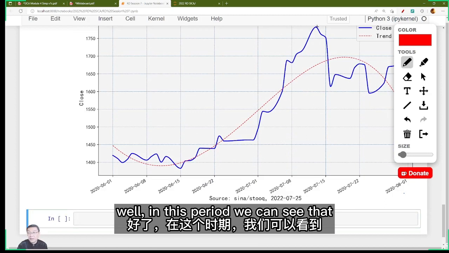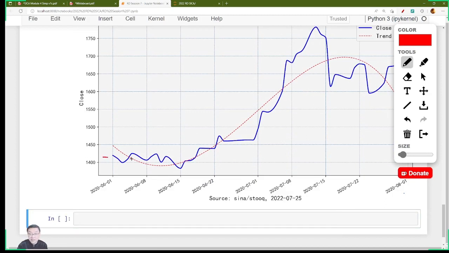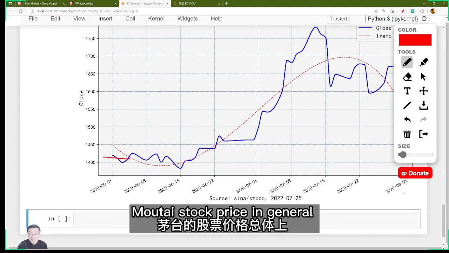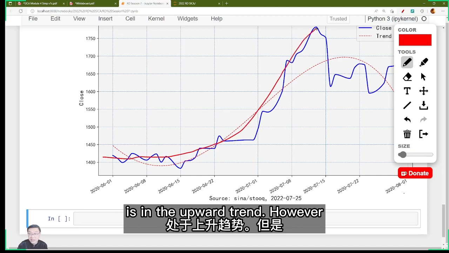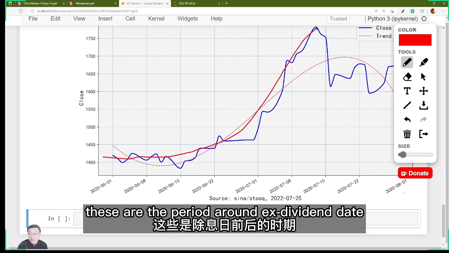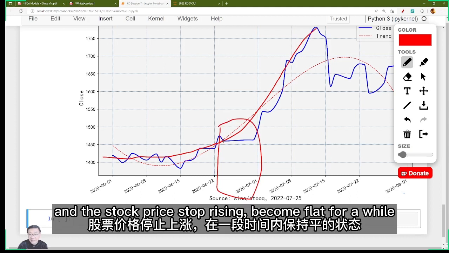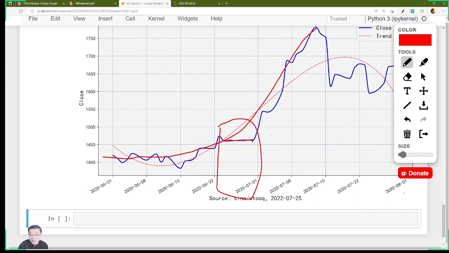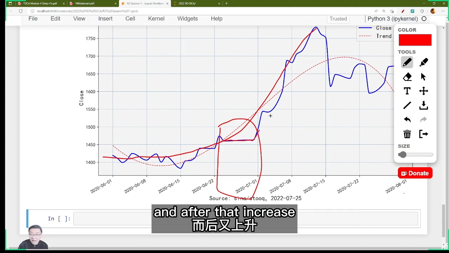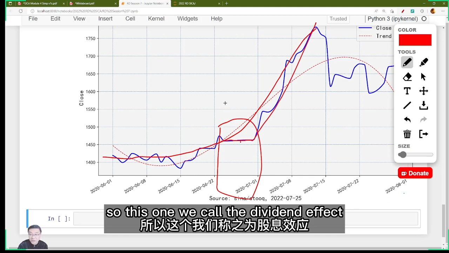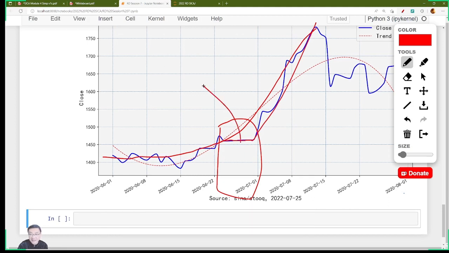Well, in this period, we can see that Moutai's stock price is in general in an upward trend. However, around the ex-dividend date, the stock price stopped rising, became flat for a while, and after that, increased. So this one we call the dividend effect.